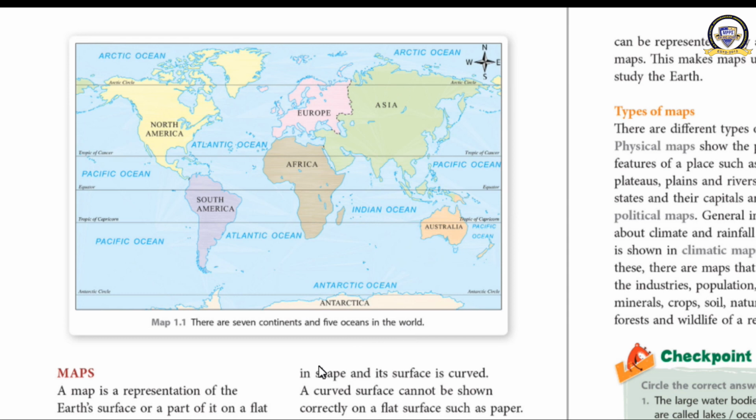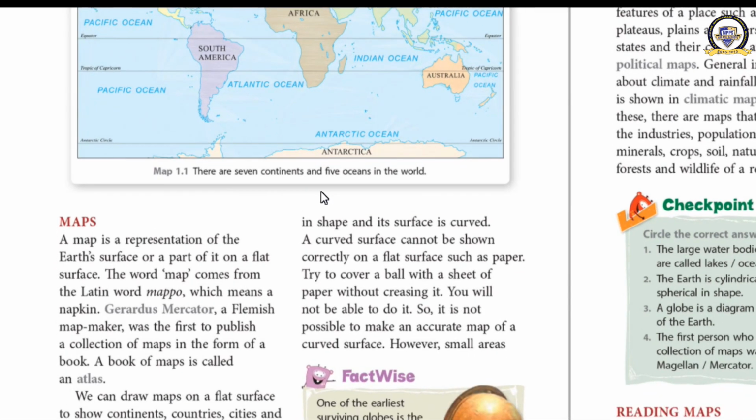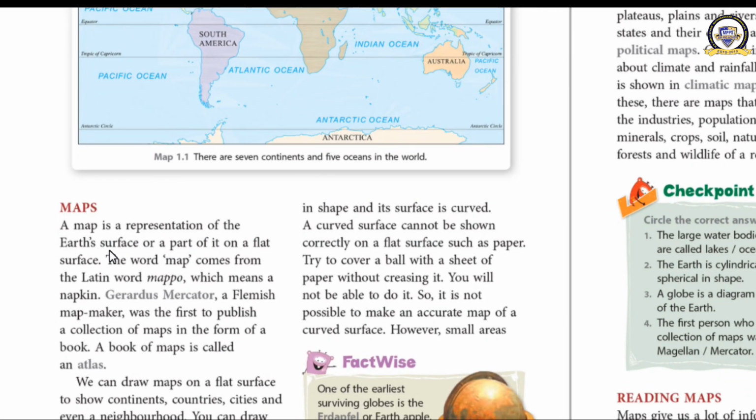Now you need the definition. Let us have a look at the definition. A map is a representation of the earth's surface or a part of it on a flat surface. It means that you can show the entire earth on a flat surface as a map, or you can show a part of the earth on a flat surface. Then it can be called a map. The word map came from a Latin word mappo, which means a napkin.